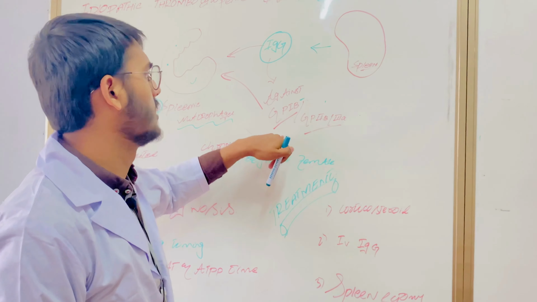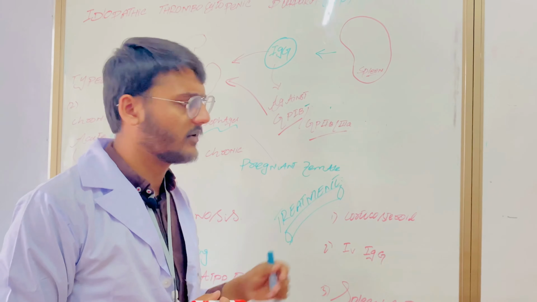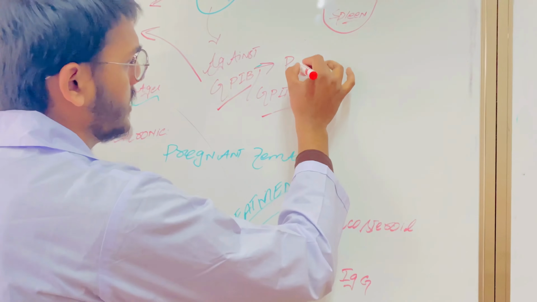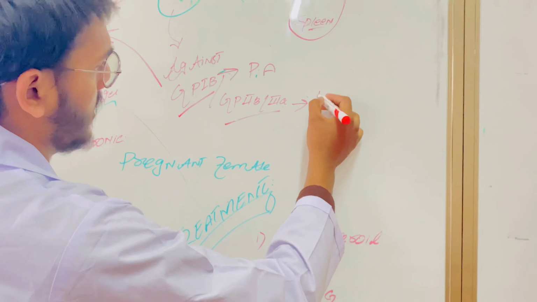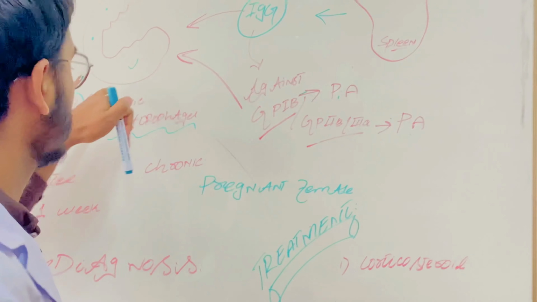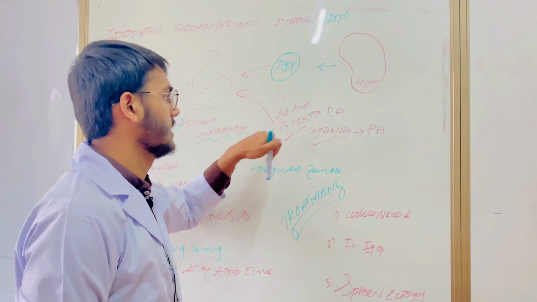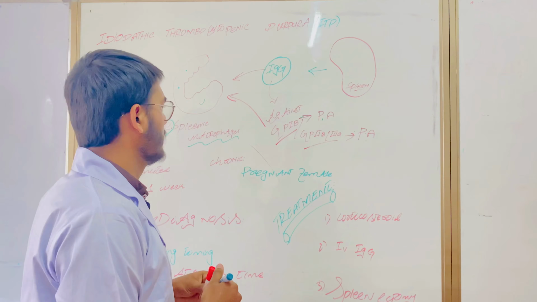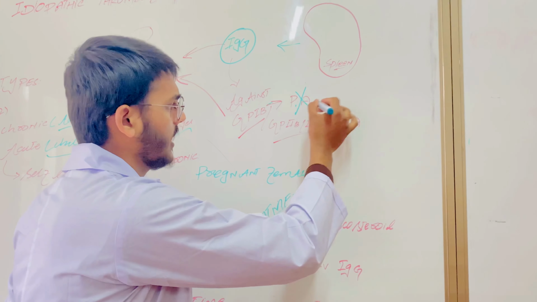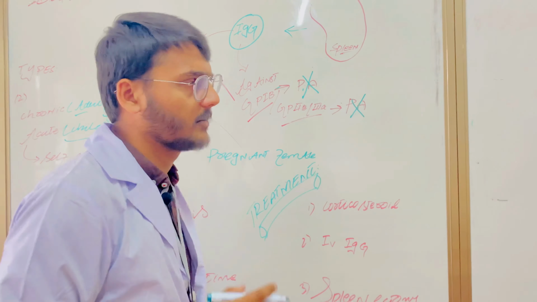Autoantibodies are formed against these receptors, and the splenic macrophages engulf these autoantibodies and the receptors, due to which platelet adhesion and platelet aggregation do not occur properly.